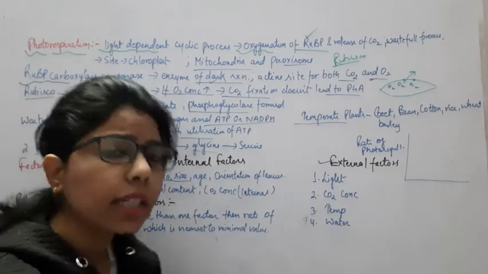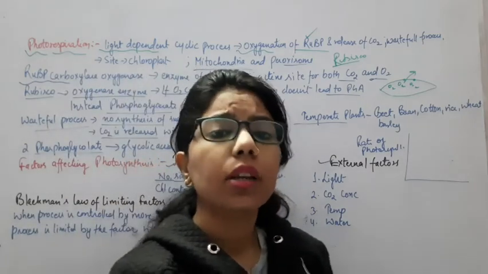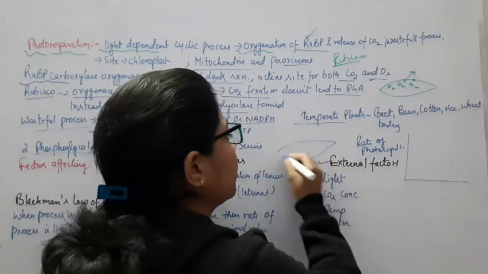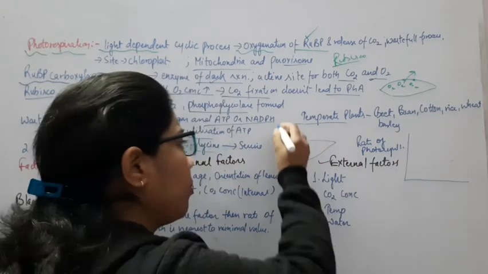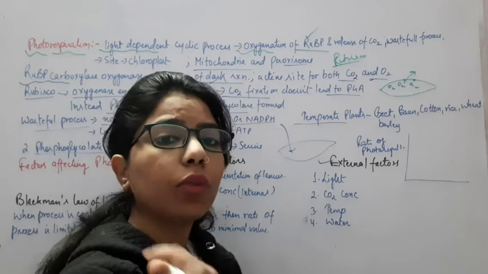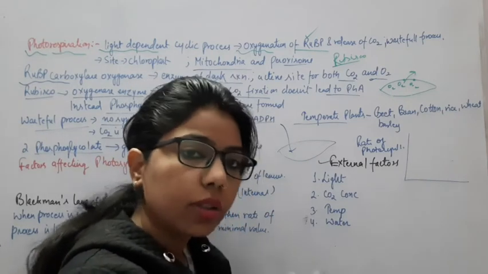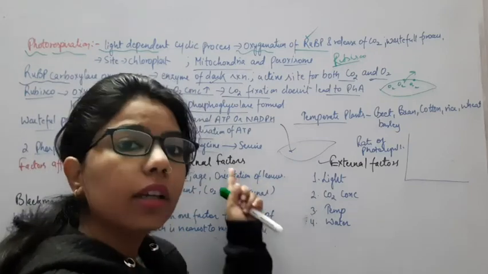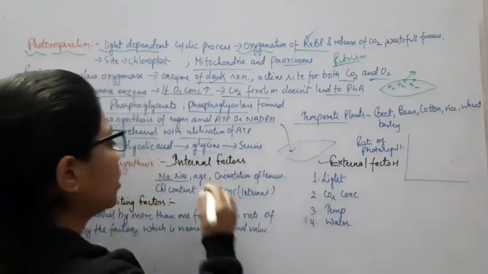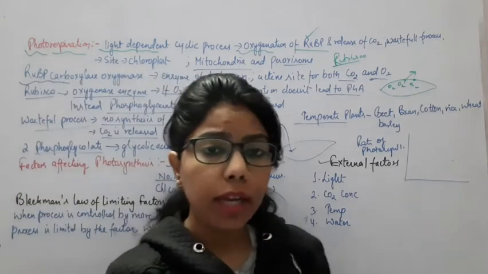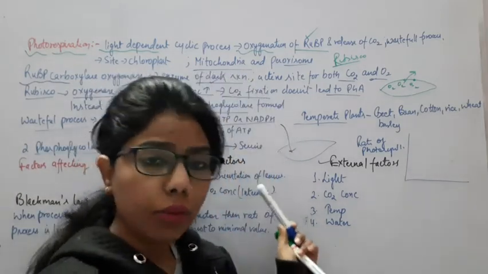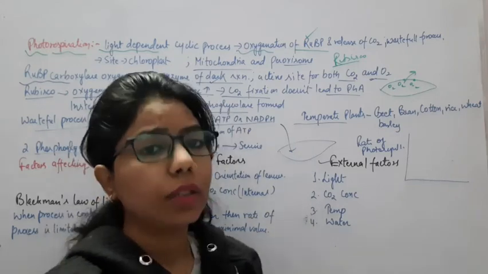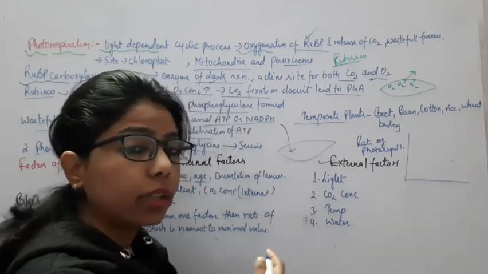Size, yes, size also matters here. Why? Because if the leaves are of more size, they will trap more energy, and the rate of photosynthesis will also be more. So directly and indirectly they are correlated. So the size affects the rate of photosynthesis. Then comes another point, age. The plants which are of young age will show more photosynthesis as compared to the plants which are of mature age, or in case of senescence.